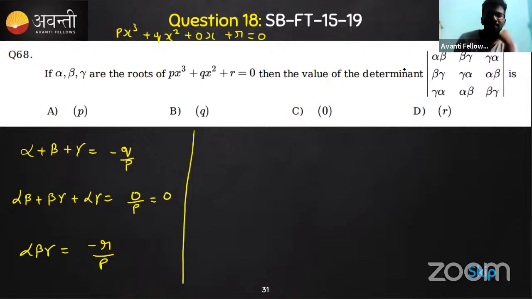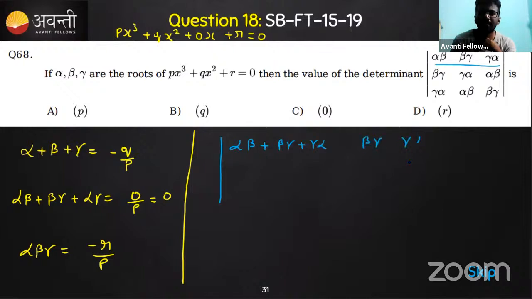So what you can do, see, if you observe here, alpha beta is there, beta gamma, gamma alpha. We can add these, right? We can add all of the three columns, so we'll get alpha beta plus beta gamma plus gamma alpha, and the other ones can be written as they are. Like here also, you come to know that beta gamma plus gamma alpha plus alpha beta. All these expressions, what did you observe here?